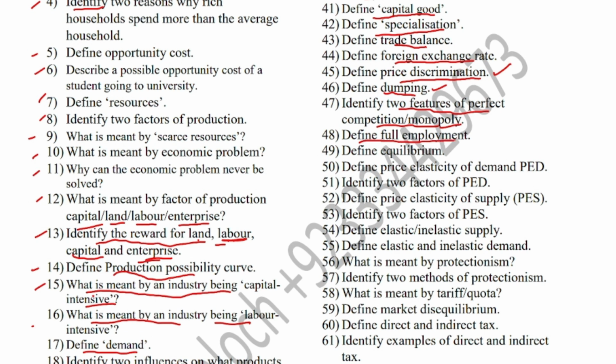Define full employment. Full employment is a phenomenon when all the resources that are willing and able to work are employed, and during full employment cyclical unemployment is zero. And define equilibrium. Equilibrium is the market condition where demand and supply are equal, or quantity demanded is equal to quantity supplied. In other words, equilibrium takes place where demand and supply curves intersect each other.